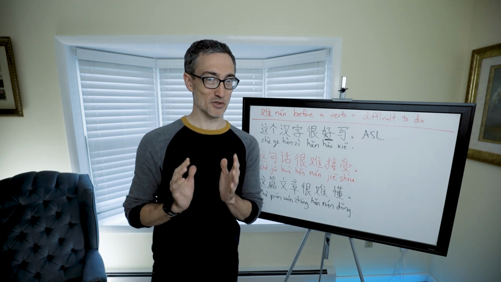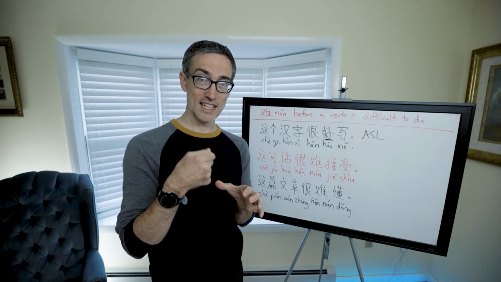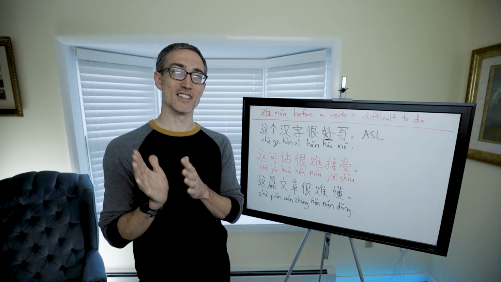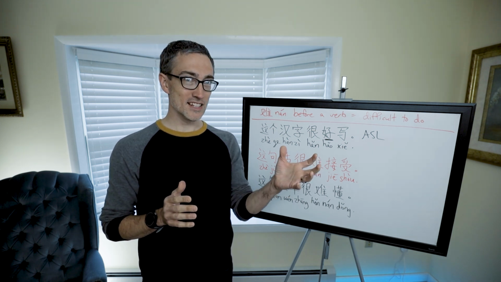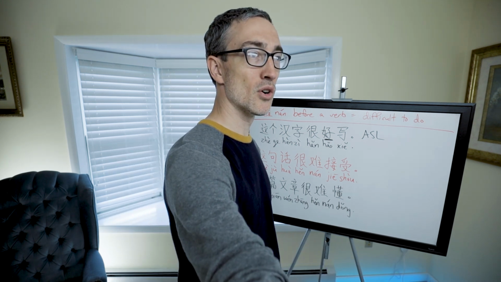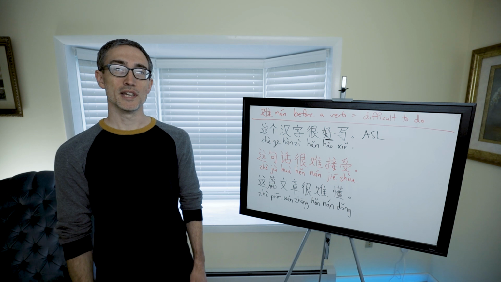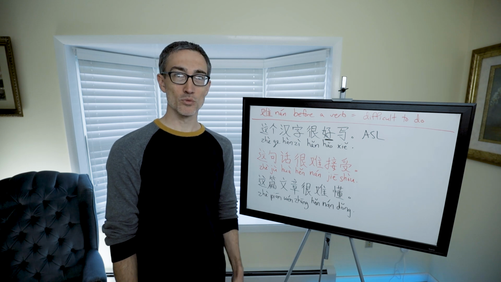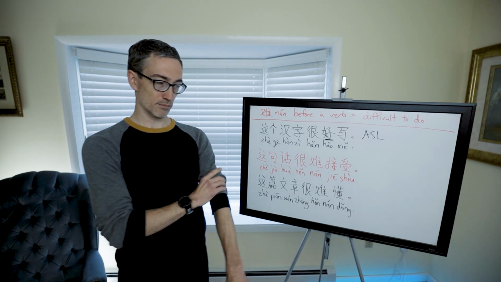One of the reasons this is really important is that if you're trying to say that food is difficult to eat, in the sense that it's really tough, you do not want to say 难吃, because 难吃 actually means it doesn't taste good. So if you tell someone the food you made is 很难吃, they will be offended because you're telling them that it doesn't taste good. So that is an important distinction to make. 难喝 would mean the drink doesn't taste good. 难闻 would be smells bad. 难听 would be sounds bad. 难看 would be looks bad, doesn't look good.